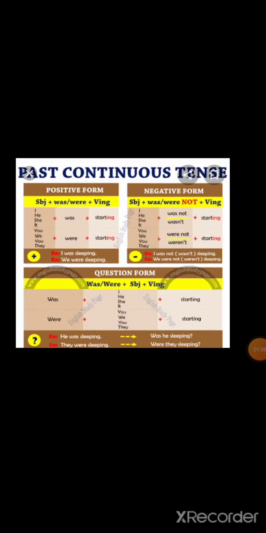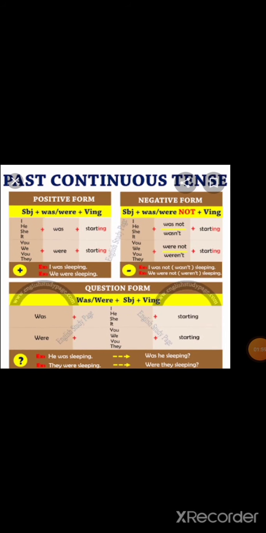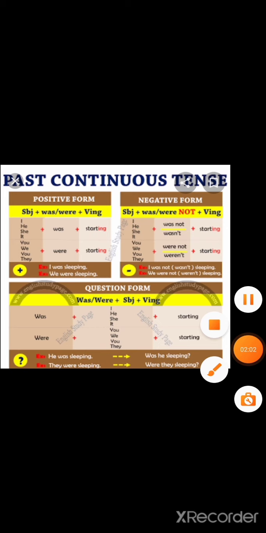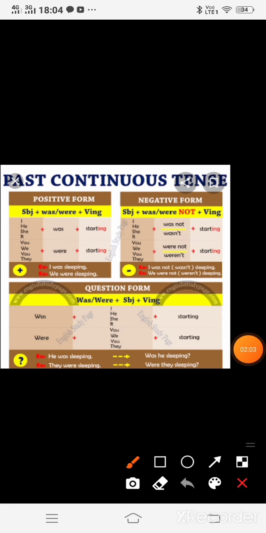Next part of the topic is past continuous tense. See, 4 types are given over here. Positive form. Basically, past continuous tense is used for an action which was continuing, which was happening in the past. Let's see the subject as it is written over here.